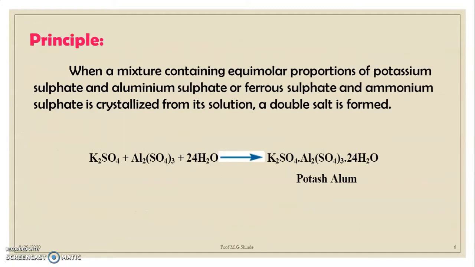Now the principle involved in today's practical, that is preparation of potash alum. Here, when a mixture containing equimolar proportions of potassium sulfate and aluminum sulfate is crystallized from its solution, a double salt is formed.